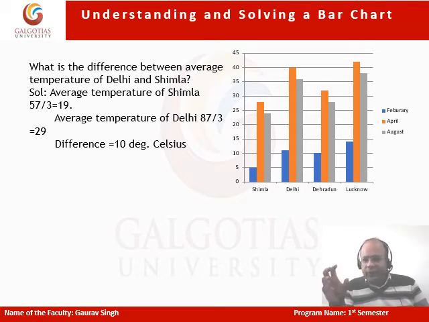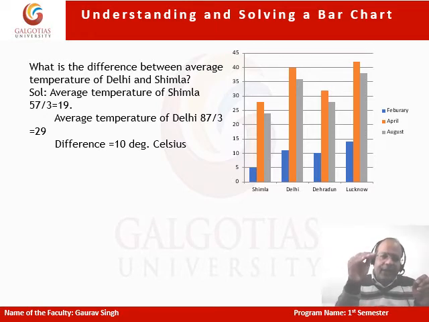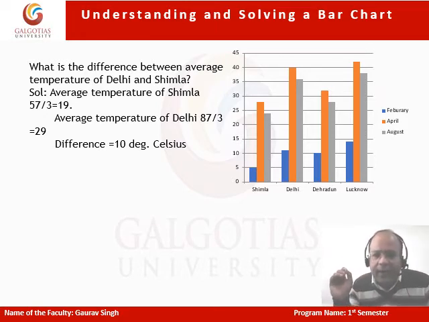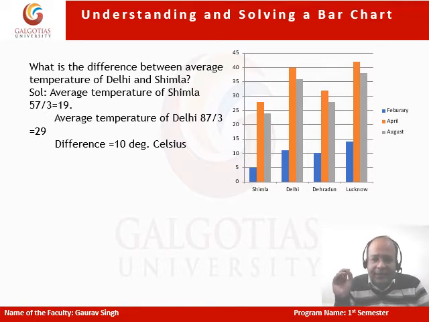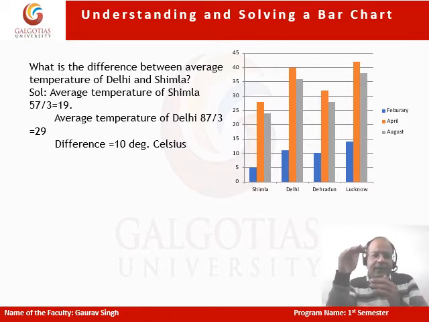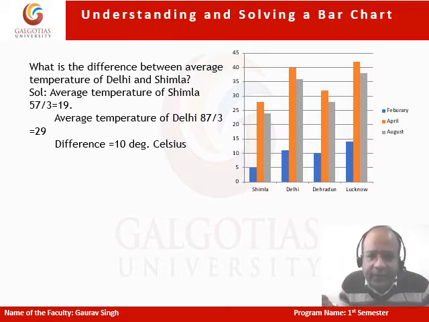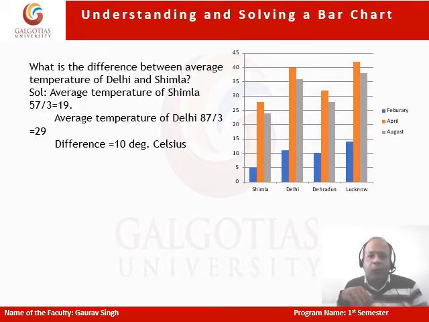So if I look at Shimla, the temperatures of Shimla were like 5, and okay, it has to be what, 28? You can see it is just above the middle, it was in the middle of 25 and 30 but slightly exceeding the middle, so it has to be a 28 over here. 28 and a 5 is a 33. 33, and if I add 24, 33 and 24 is going to give me 57.